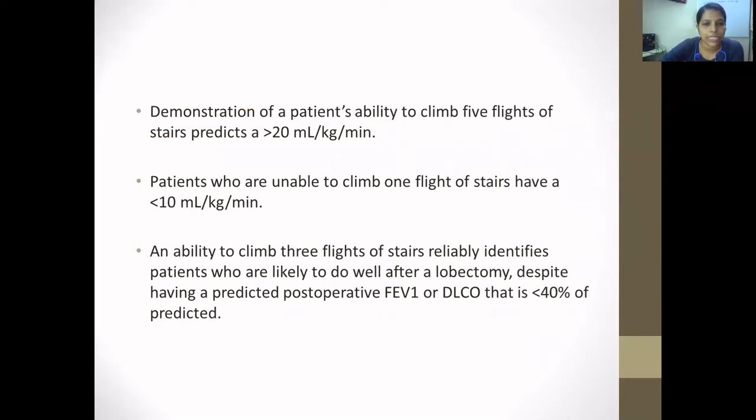Demonstration of a patient's ability to climb 5 flights of stairs predicts a capacity of more than 20 ml per kg per minute. Patients who are unable to climb 1 flight of stairs have less than 10 ml per kg per minute. An ability to climb 3 flights of stairs reliably identifies patients who are likely to do well after lobectomy in spite of having predicted postoperative FEV1 or DLCO that is less than 40% of predicted.